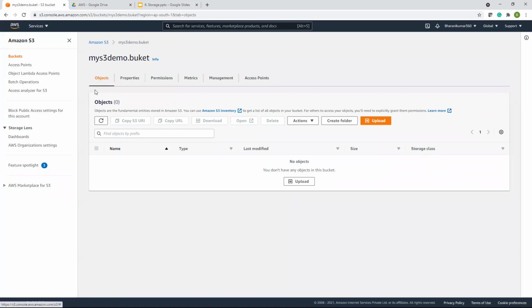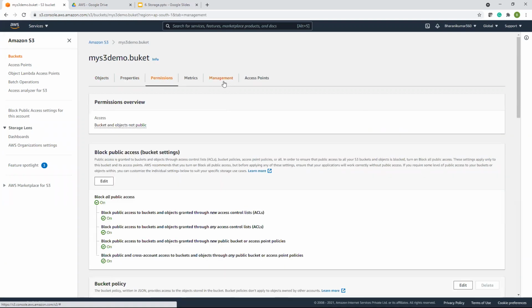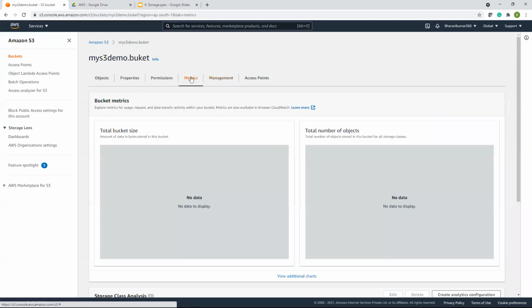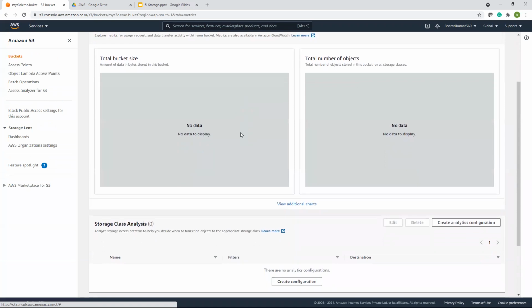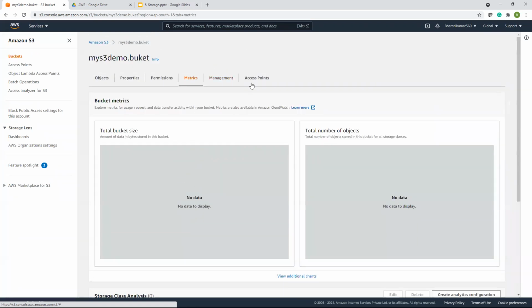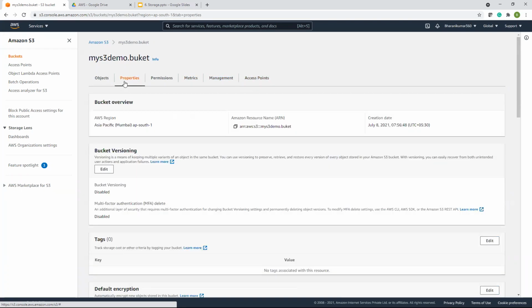Objects are nothing but the items which you upload here. Then to manage this bucket, these are properties, permissions, management, and we also have metrics. Metrics is nothing but a kind of monitoring: total number of objects, total bucket size. And we have access points. So we will talk about them one by one. Let us start with properties.